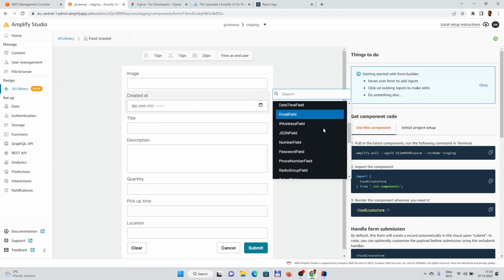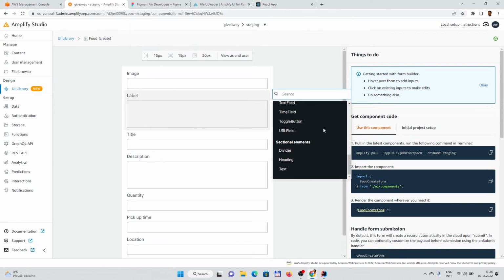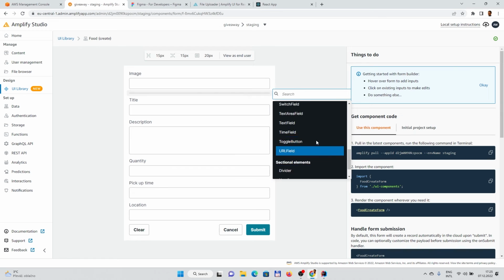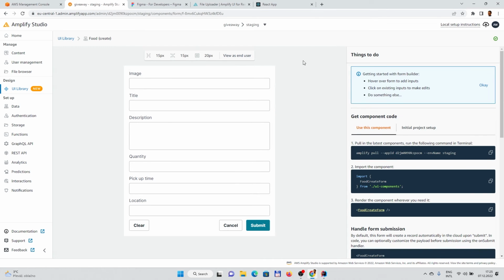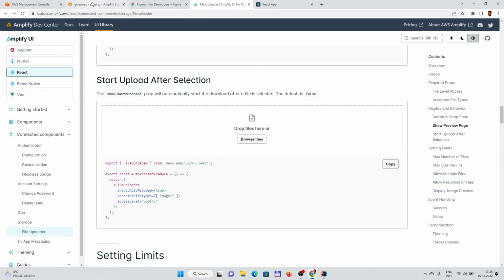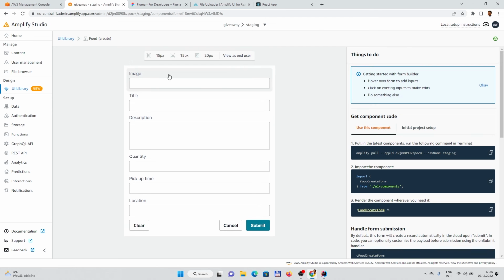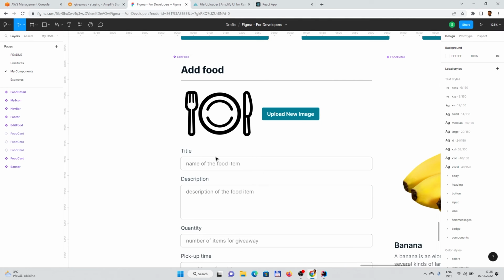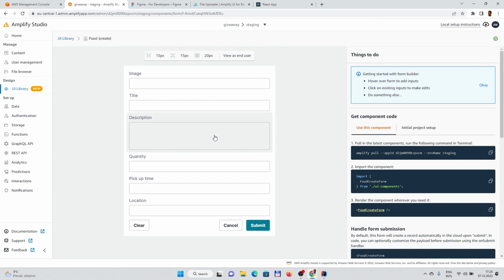I cannot add components which are not provided by the form. For example, I would like to have the image here, or use the file uploader component there, but it's not possible to add it via the designer. So that's a limitation. Maybe for the maps, I would like to add a map component and so on. You know, it is what it is.